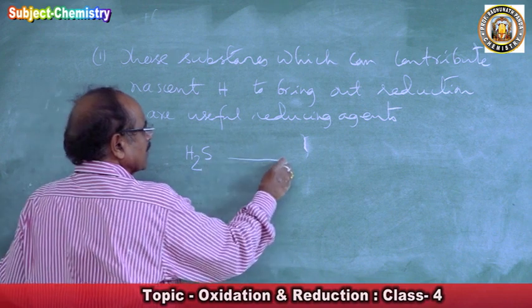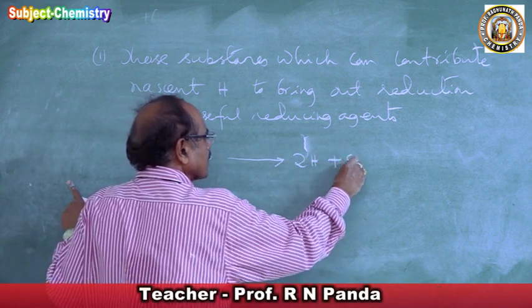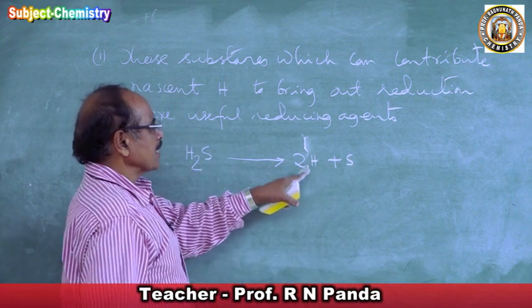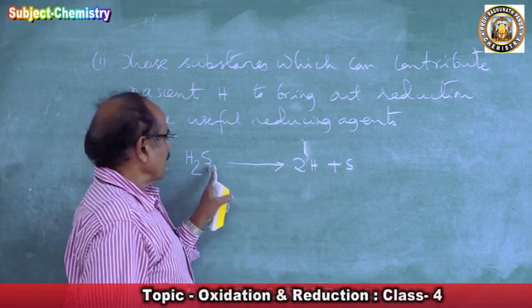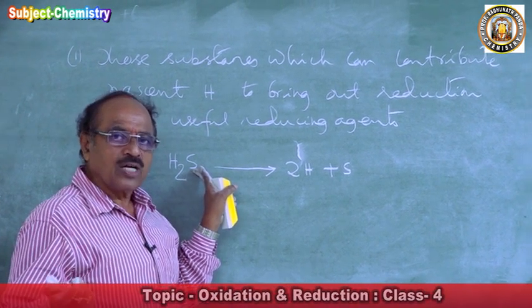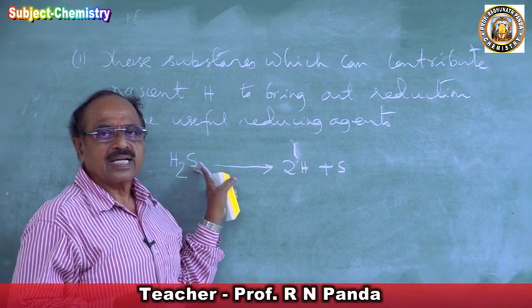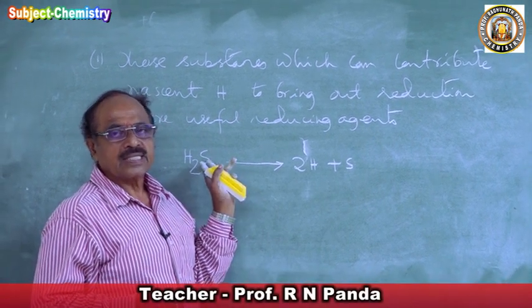This can give us 2H, 2 nascent hydrogen, and it comes out. So where is this nascent hydrogen coming from? From hydrogen sulfide. When the chemical reaction is going on, hydrogen sulfide can give us 2 nascent hydrogen to bring out reduction. So it's a very good reducing agent.